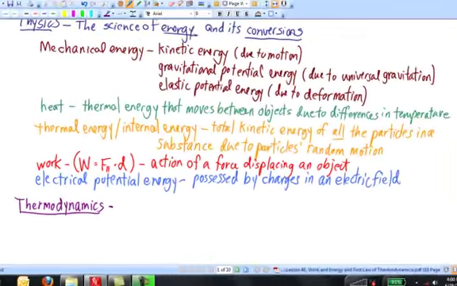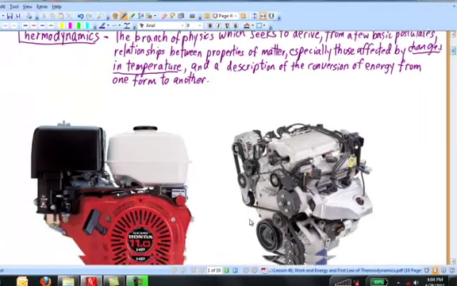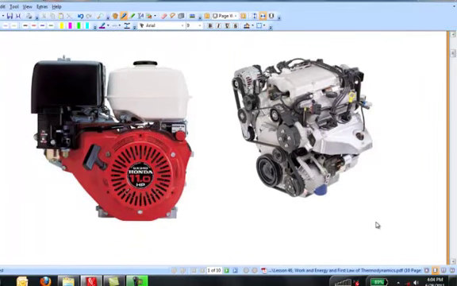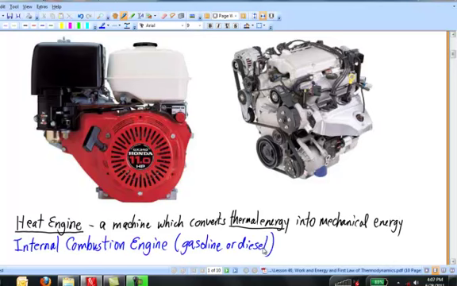One of the most influential inventions of the modern era is the heat engine, which is a machine for converting thermal energy into mechanical energy. One significant type of heat engine is the internal combustion engine, such as these pictured here, a small engine on the left, perhaps like you would see on a lawnmower, and an automobile engine, such as the one on the right. These are ubiquitous in developed societies, found under the hood of every automobile.